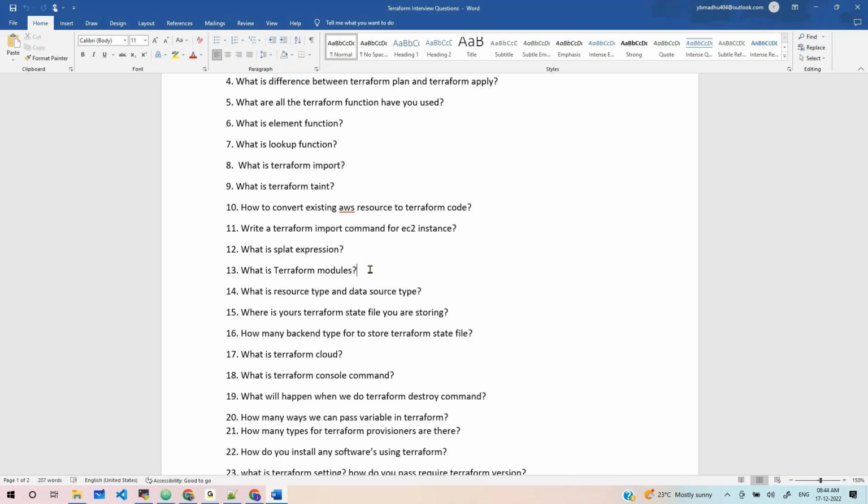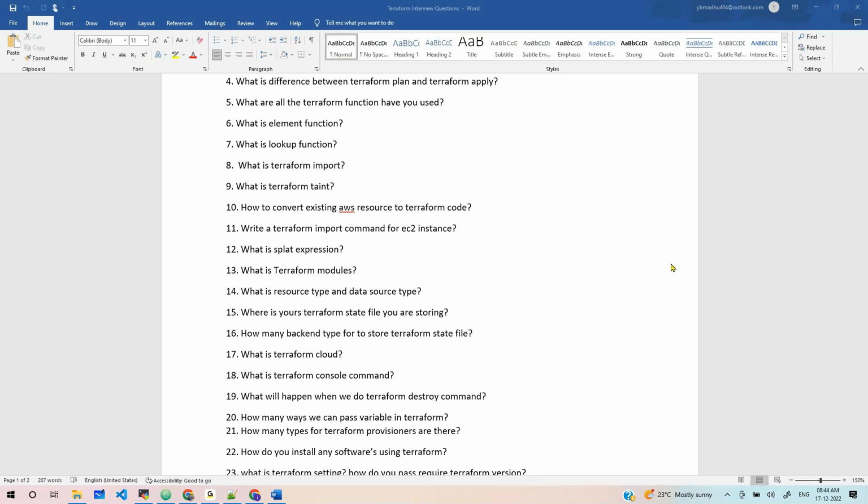Okay, cool. Next, what is resource type and data source type in Terraform? Resource type: an EC2 instance is one type of resource, and a VPC is one type of resource, and an S3 bucket. Those are cloud resources.